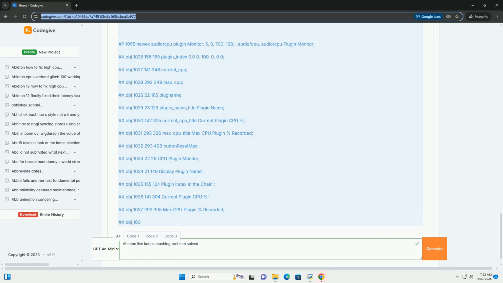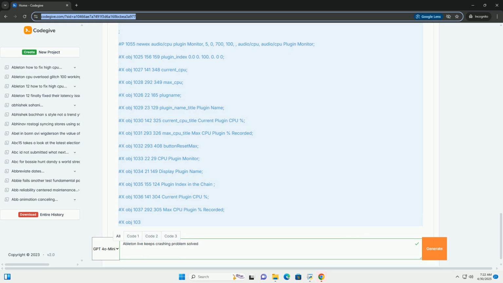Box. ID, obj12. Max class, new obj. Num inlets, 2. Num outlets, 1. Outlet type, bang. Patching underscore rect, 183.0, 124.0, 40.0, 22.0. Text, gate 1.